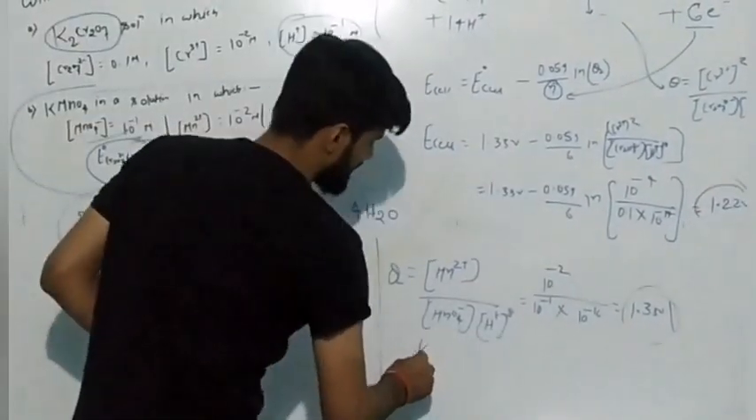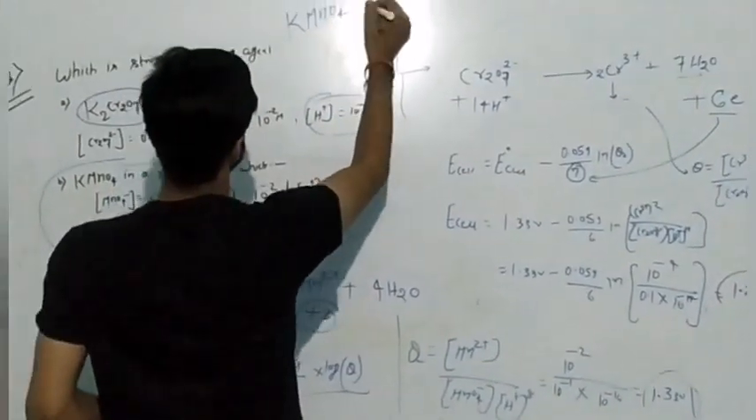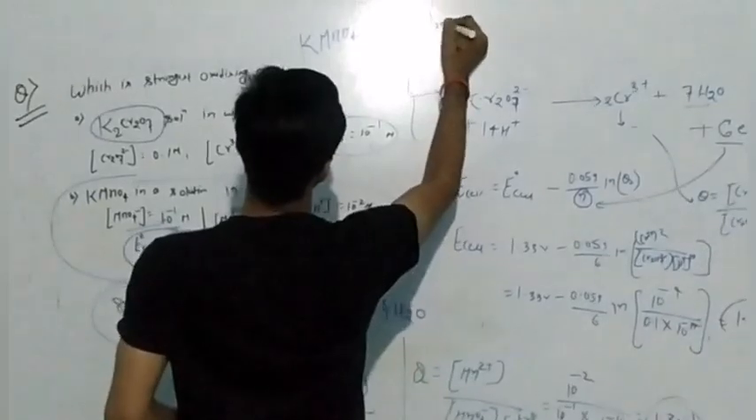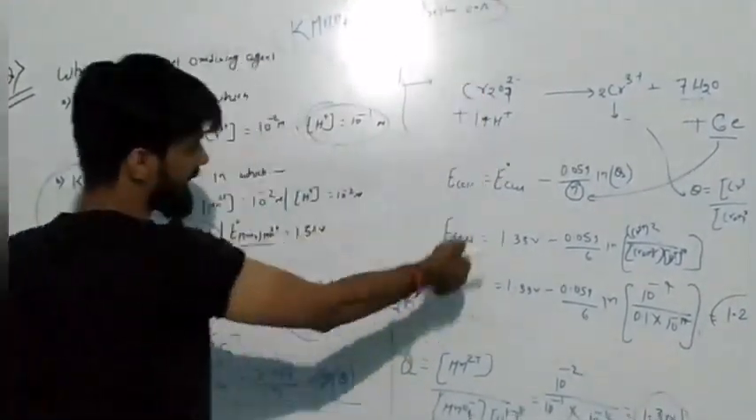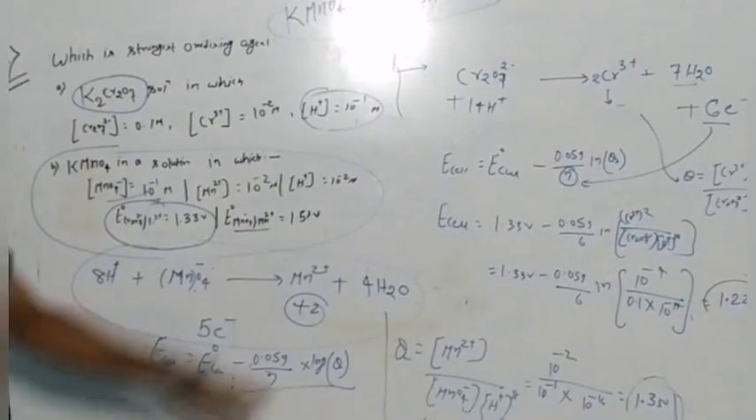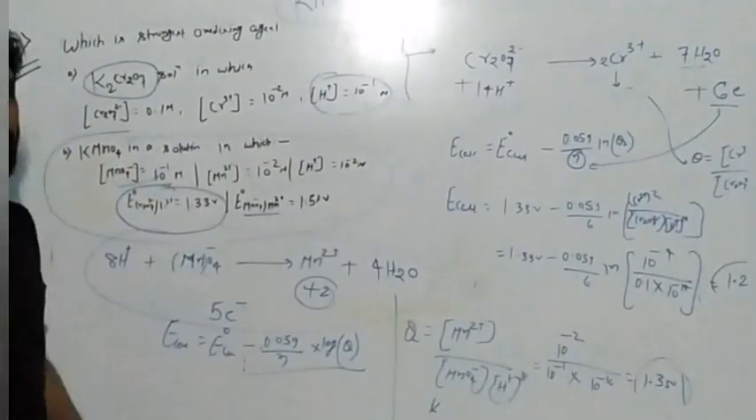So KMnO4, this time writing here, KMnO4 is a better oxidizing agent, and in this way you can calculate this value according to electrochemistry if the cell potential and concentrations of all ions are given.